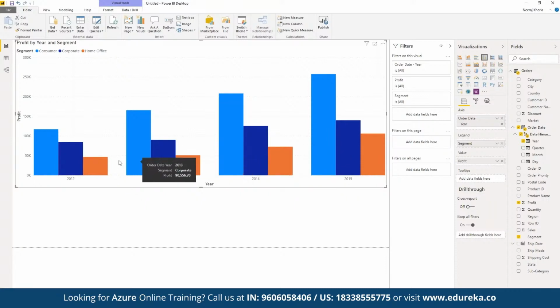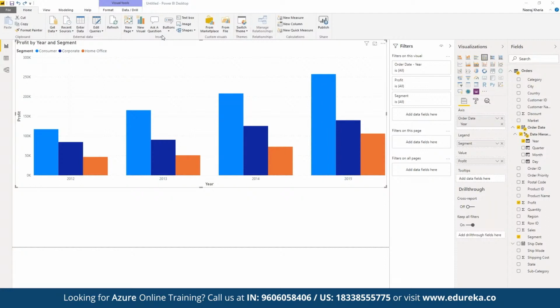Correct? So here we can quickly visualize the entire report of how the profit distribution has been in terms of different segments as well, by quickly showcasing the category report as a part of the requirement.